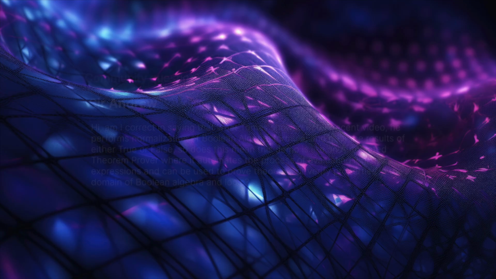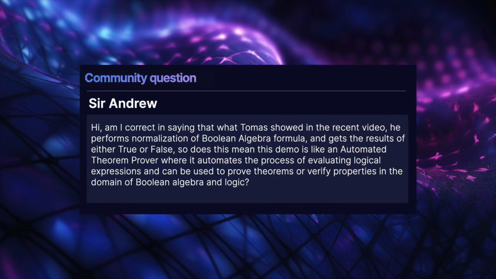All right. And the first question is from Sir Andrew. Welcome back. And he asks, hi, am I correct in saying that what Thomas showed in his recent video, he performs normalization of Boolean algebra formulas and he gets the results of either true or false. So does this mean this demo is like an automated theorem prover, where it automates the process of evaluating logical expressions and can be used to prove theorems or verify properties in the domain of Boolean algebra and logic?